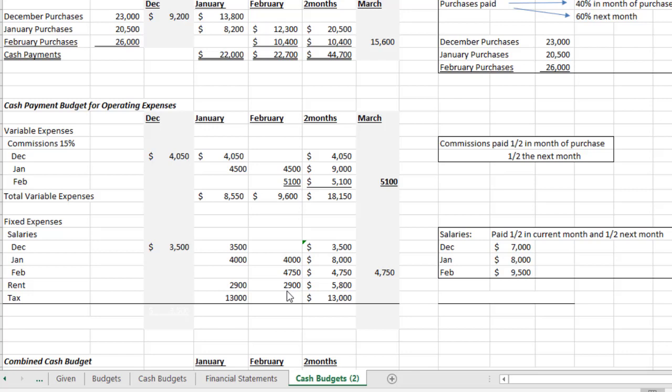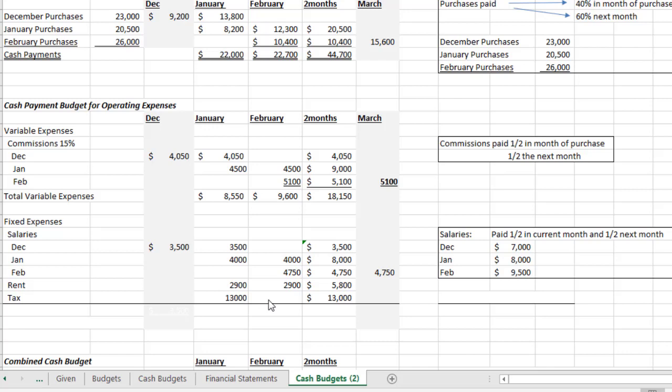Taxes are usually due and paid at certain points in time during the year. Even though you might accrue taxes throughout the year, you might owe taxes because you make sales, you don't submit those, or they call it remit the taxes to the government each and every day. You remit them at certain points. Our taxes are due in January, and this $13,000 for taxes was provided in the given information, and it says in there it's due in January.